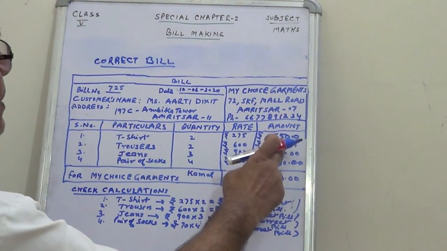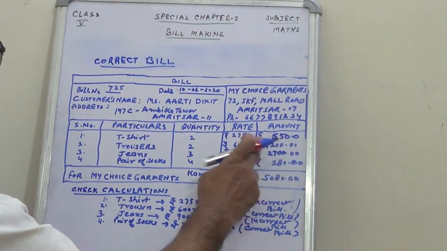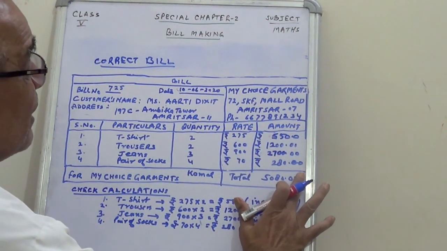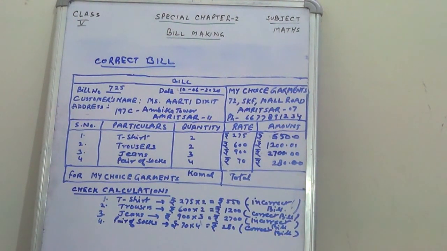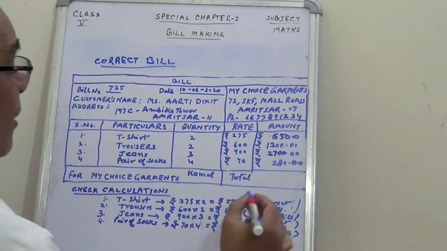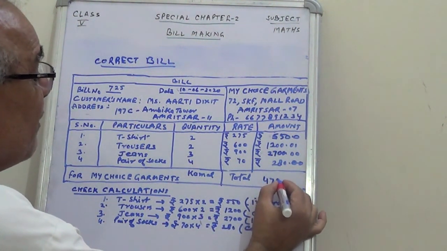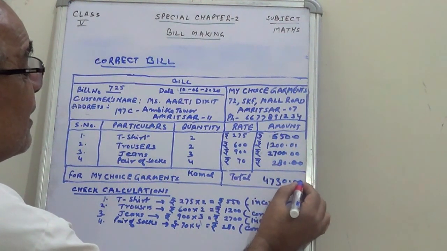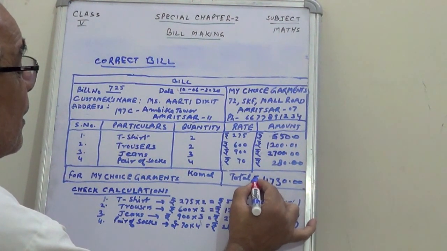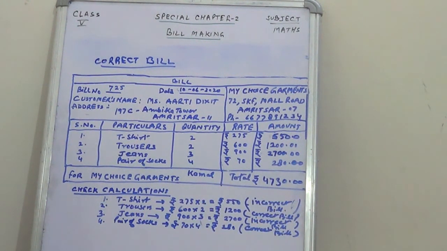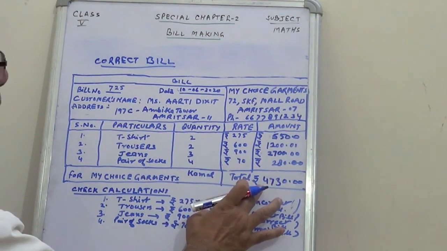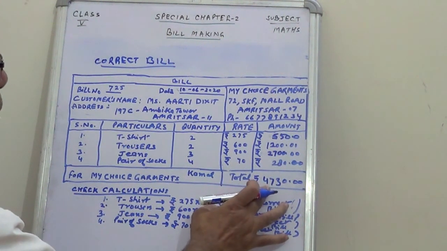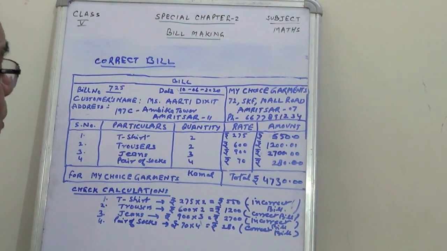So guys, these are the real figures of our purchase. Now the difference is in the total, and the total becomes 4730 rupees. Children, in the incorrect bill, the shopkeeper was asking you 5080 rupees, and after making it correct, we find that the real bill is for the value of 4730 rupees.